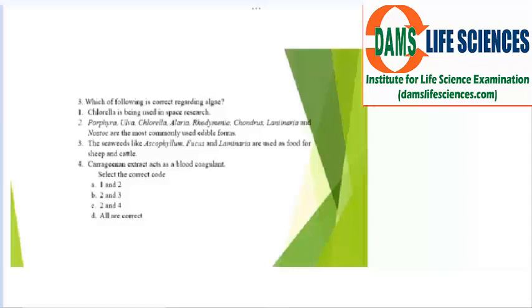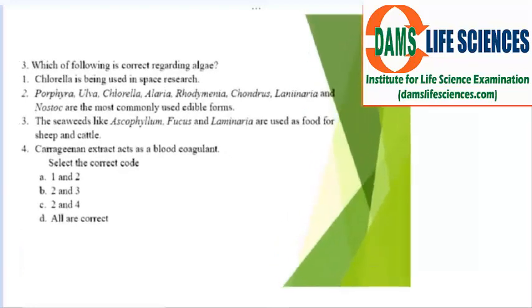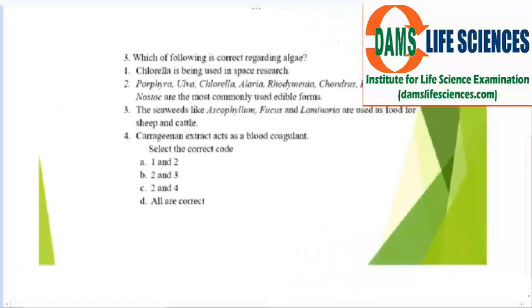Now we have to select the correct pair. So in this case, what do you think is right? Yes, Chlorella is used in space. This is correct. Second is also correct because these species of algae are used in edible form. Third is also right. Ascophyllum, Fucus and Laminaria are used as fodder for sheep and cattle. Fourth is also correct. Carrageenan extracts act as a blood coagulant. So all of them are correct.